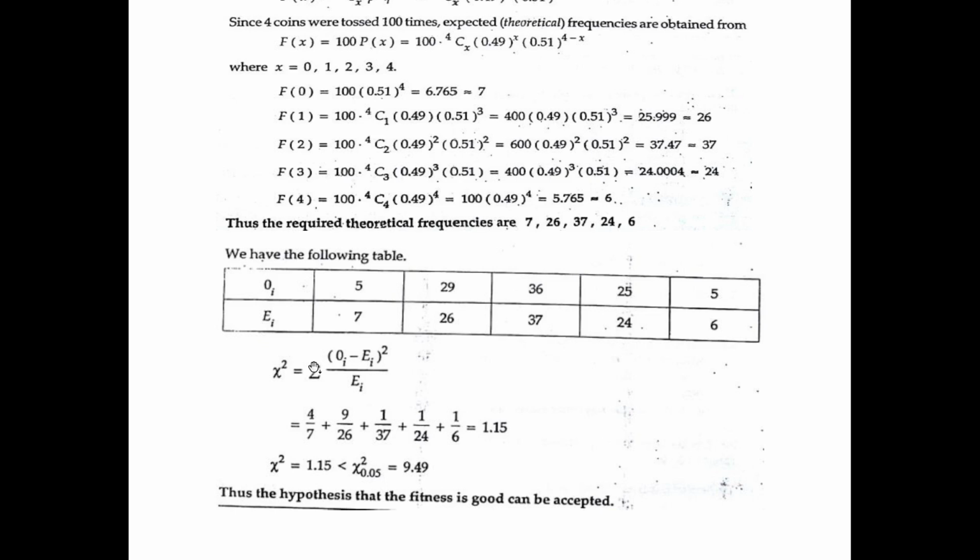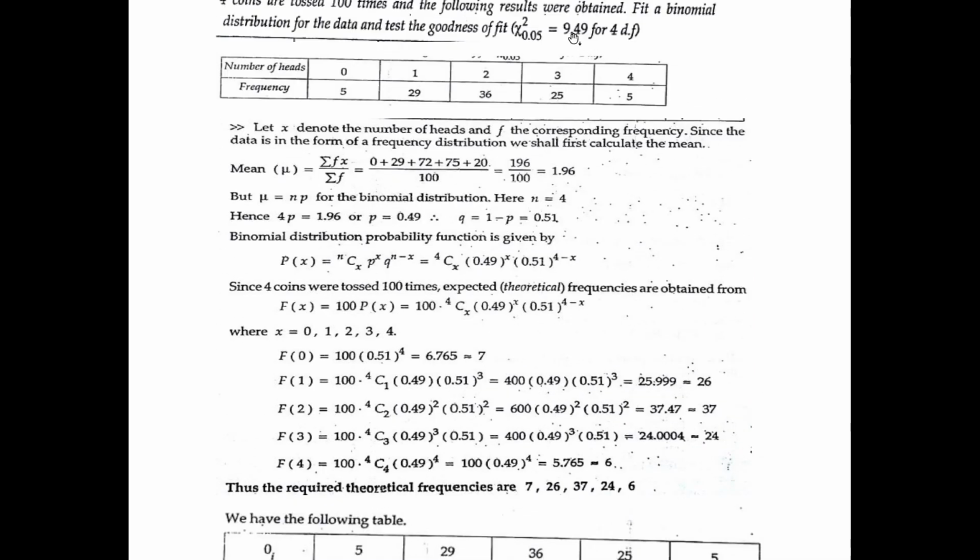Let's calculate the quantity chi-square. It is given by summation (Oi minus Ei) whole square divided by Ei. 5 minus 7 whole square by 7 plus 29 minus 26 whole square by 26 plus 36 minus 37 whole square by 37 plus 25 minus 24 whole square by 24 plus 5 minus 6 whole square by 6.